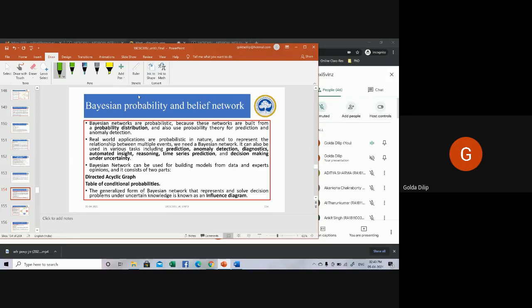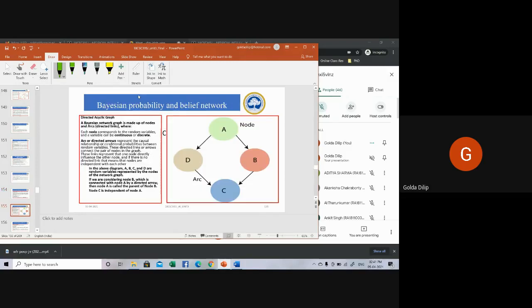So what are these Bayesian networks being used for? They are basically built from probability distributions, and they are used for prediction, anomaly detection, diagnostics, automated insight, reasoning, decision making under uncertainty, and a number of other things. These certain aspects are being given here.